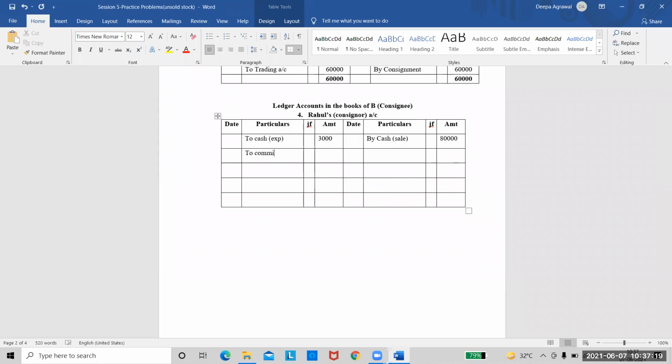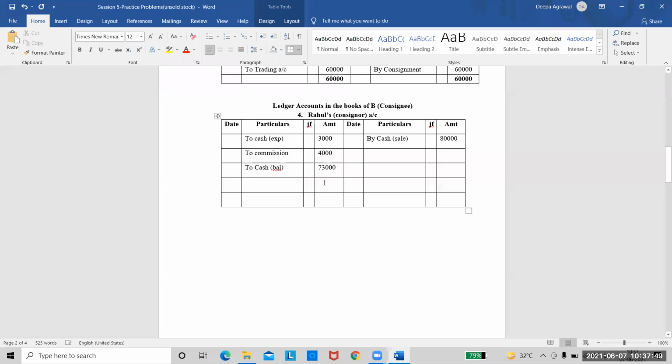For commission, we will not write cash. We will directly write commission because commission is not being spent. The consignee will get this commission from the consignor later. So we will write the amount directly as commission. That's it. So we have transferred all the 3 entries. The last entry is for the balance. Again, we are assuming balance is paid in cash. So to cash balance, and the amount would be the same, 73,000.